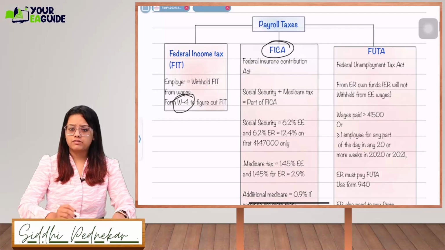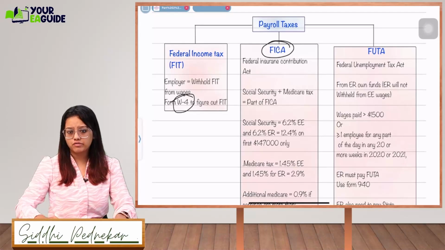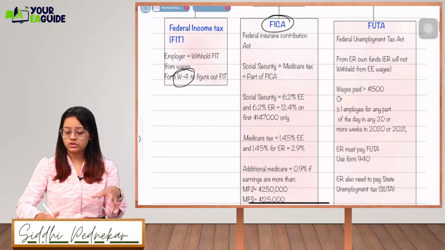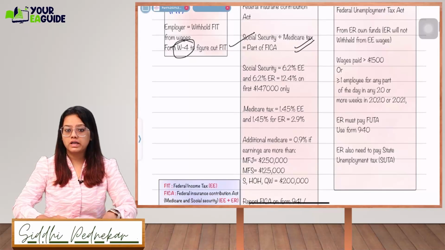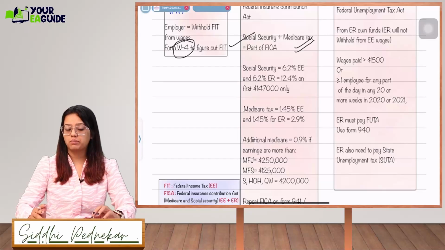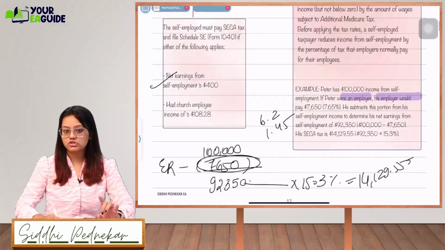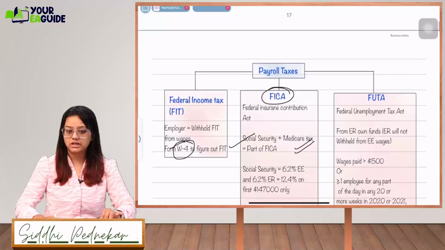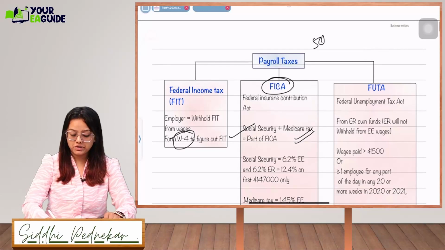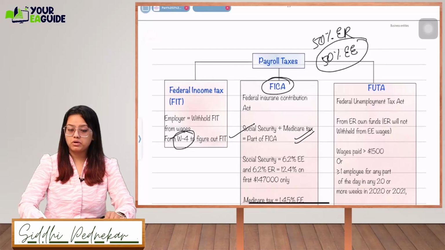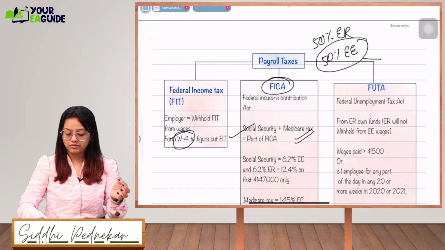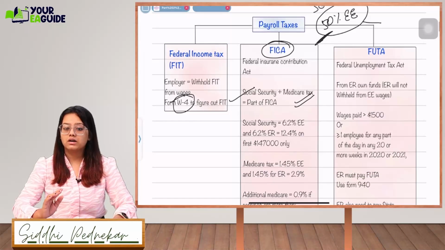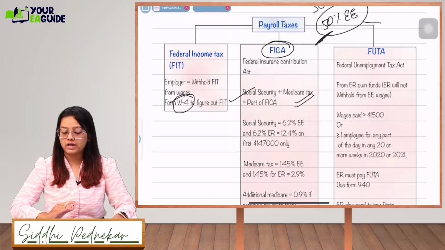Same way, FICA. FICA is what? Federal Insurance Contribution Act, where your employer is going to deduct either social security or Medicare tax. So social security is simply 6.2%, Medicare is 1.45%. Whatever percentage we saw in self-employment, it's the same percentage. But remember one thing, 50% is the expense of the employer and 50% is the expense of the employee. So when the employee receives the salary on hand, the net earnings will be received after deducting 50% of these taxes. Payroll taxes will be deducted.